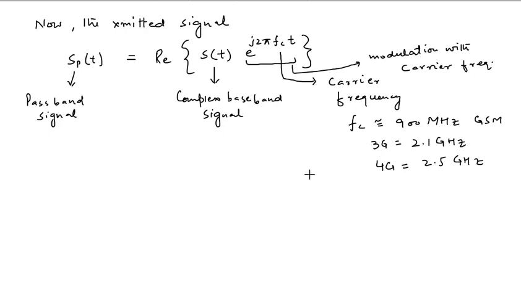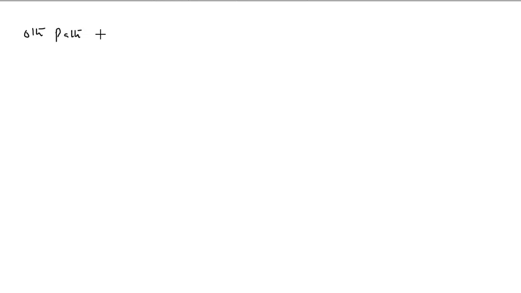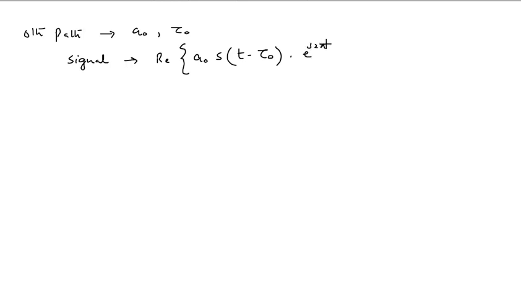Now, when this passband signal is transmitted across multipath communication channels, it will have a different representation. For the zeroth path, where we have attenuation a0 and delay tau 0, the signal will be represented as the real part of a0 s of t minus tau 0, because we have to shift the time with the delay factor, multiplied by e raised to power j2 pi fc into t minus tau 0.